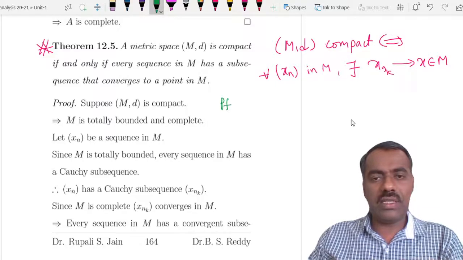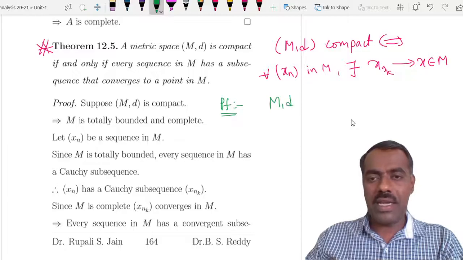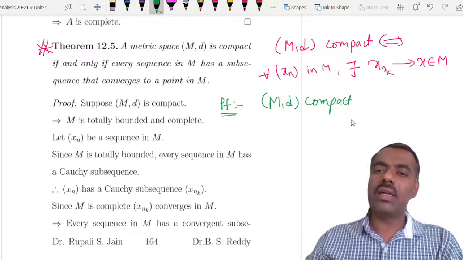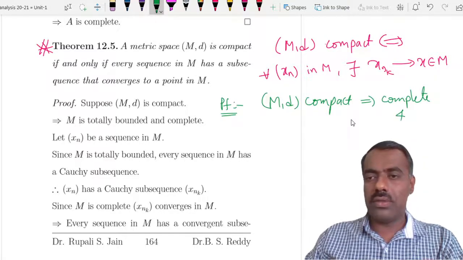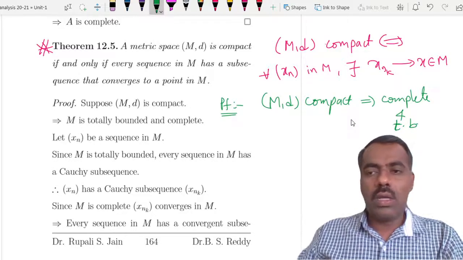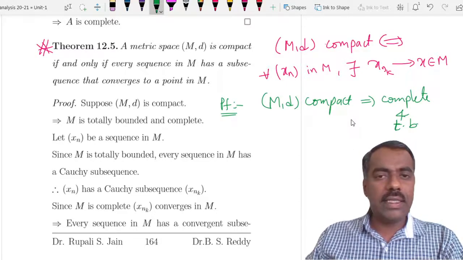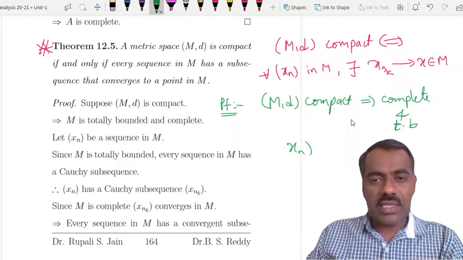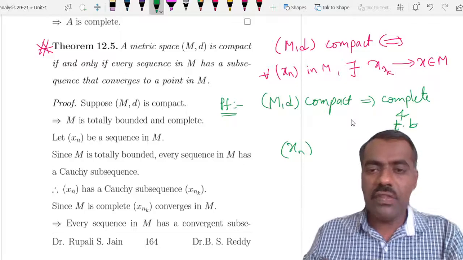So the proof is again not difficult. Assume that your (M, d) is compact. That means it is complete and totally bounded. Then we want to prove that if you take any sequence xn, it has a subsequence xnk which converges.